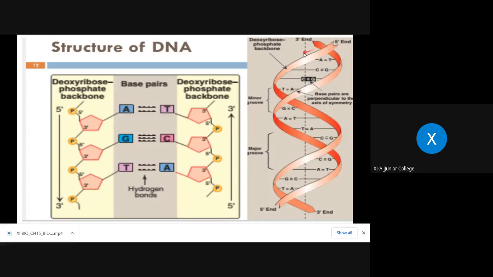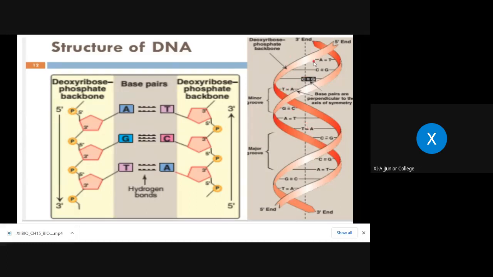Then one thing you have to see, whenever the entire complete turn is there, it shows the total number of nucleotide pairings is 10, and the distance between the 2 strands is also very specific, that is 20 angstrom, and one complete turn shows a 34 angstrom length, and in that case total 10 nucleotides are present, means this pairing 1, 2, 3, 4 like that, 5, 6, 7, 8, 9, 10.